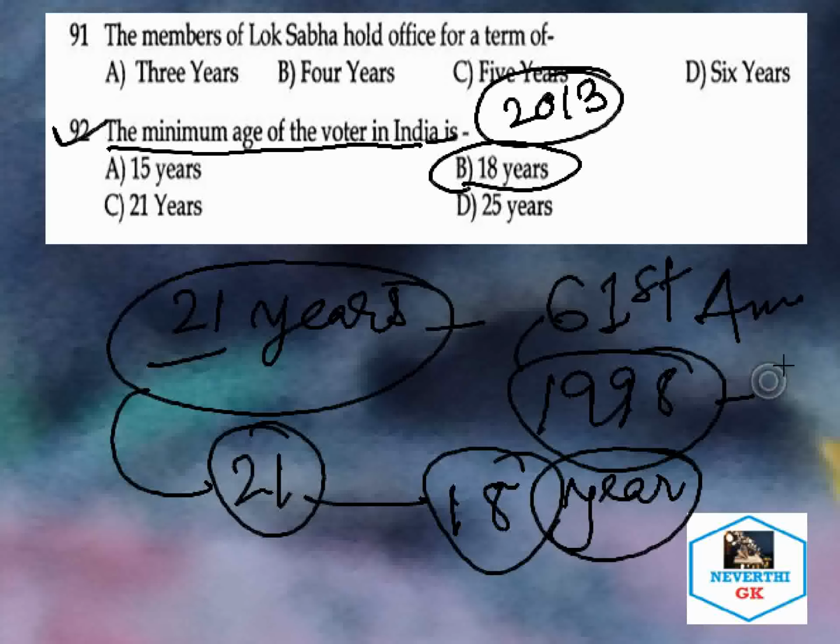That is, after amending Article 326 in 1988, the voting age of Indians was reduced to 18 from 21.